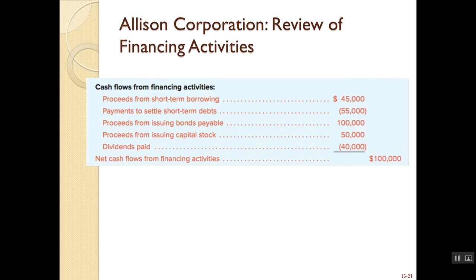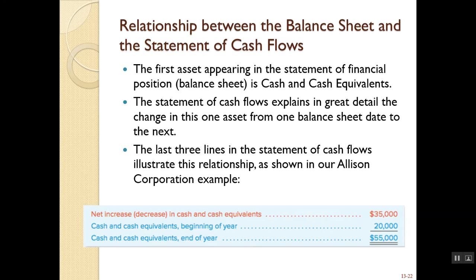So here's a summary of all of the transactions that we discussed. And here for financing, we had a net cash flow from financing activities inflow of $100,000. I know I'm going through this kind of quickly, but I just wanted to give you a high-level understanding of the different sections of cash flows. And again, I have posted separate videos on actual practice problems and examples of how to calculate it.